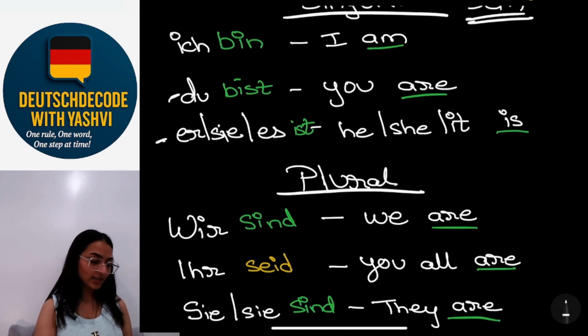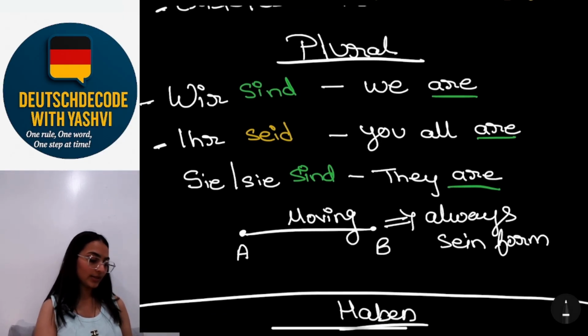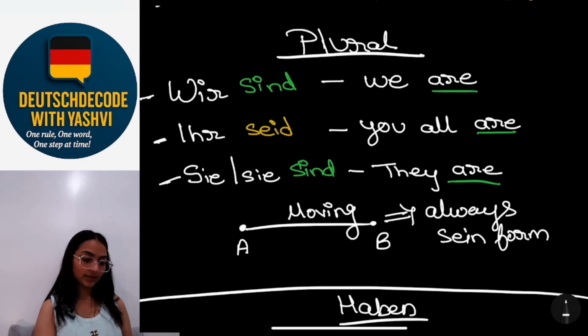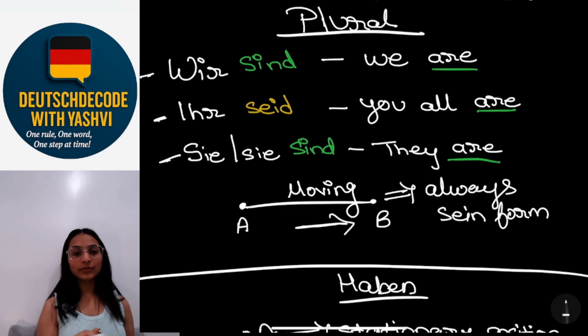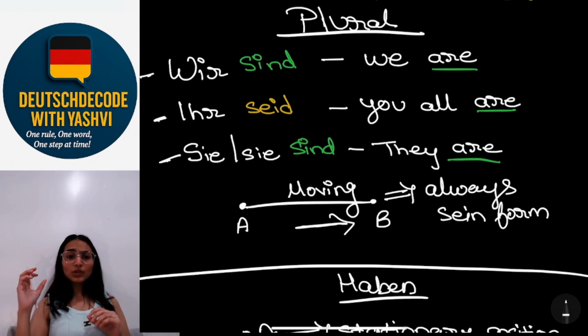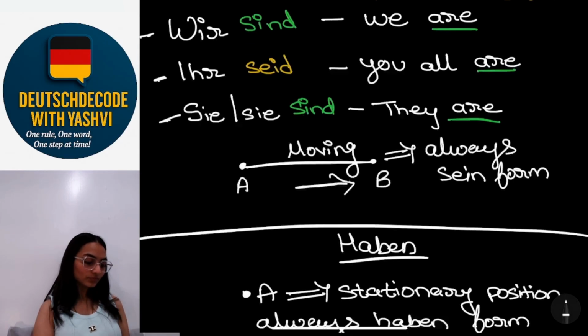He, she, it is. That was singular. Plural: Wir sind, we are. Ihr seid, you all are. Sie and sie sind, they are. So Sein is always moving from position A to position B. That's the Sein form. Anytime you observe anything moving from position A to position B, you would always use the Sein form.